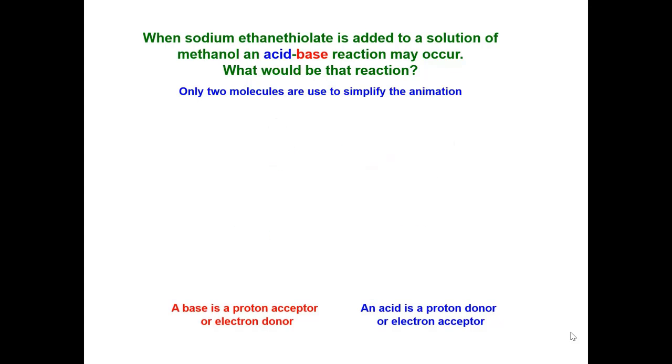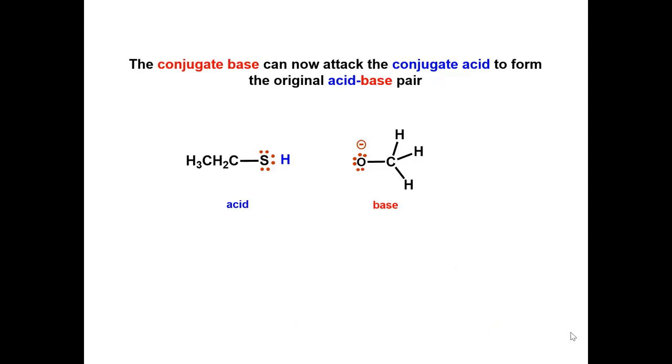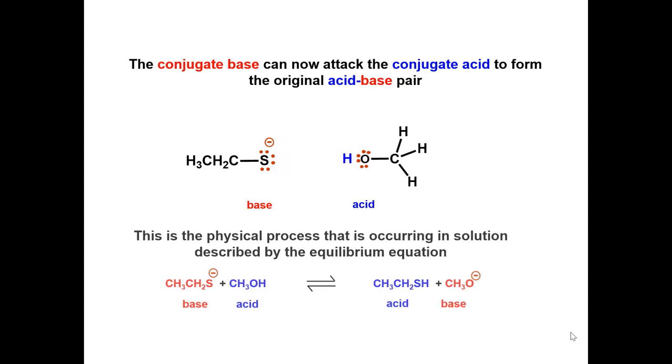After the reaction, notice the base becomes the conjugate acid and the acid becomes the conjugate base. Now the conjugate base can attack the conjugate acid to form the original acid-base pair. This is the physical process that is occurring in solution, described by the equilibrium equation.